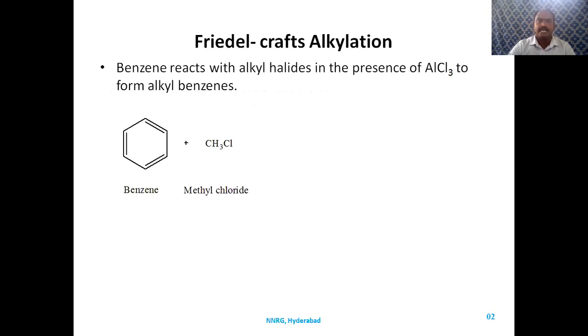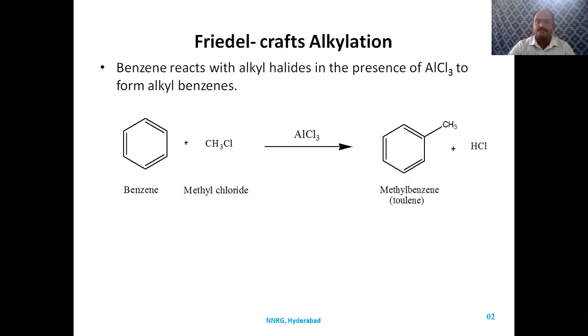So when benzene reacts with, for example, methyl chloride in the presence of Lewis acid, that is AlCl3, aluminum chloride, it forms methyl benzene, commonly called toluene. So whenever benzene reacts with any alkyl halide in the presence of aluminum chloride, it gives rise to alkyl benzenes.